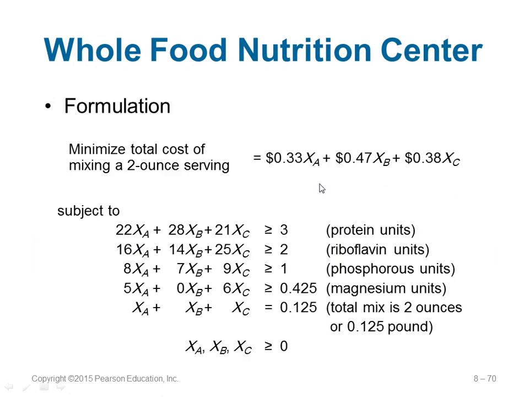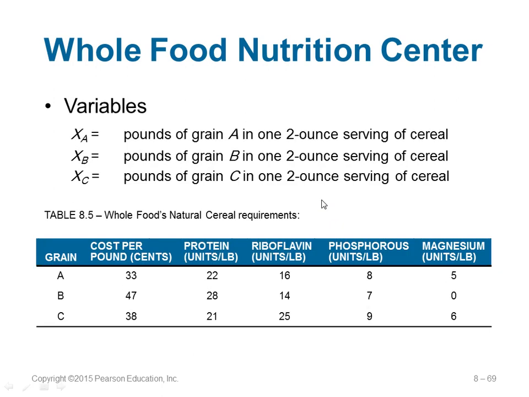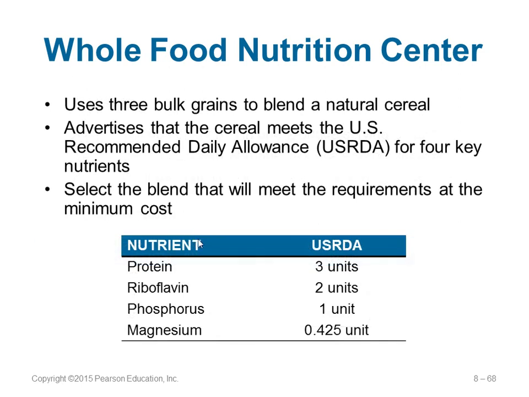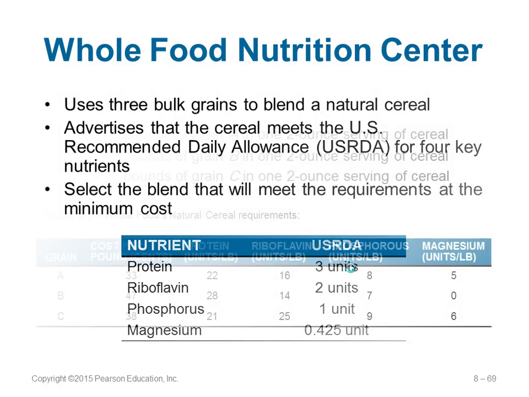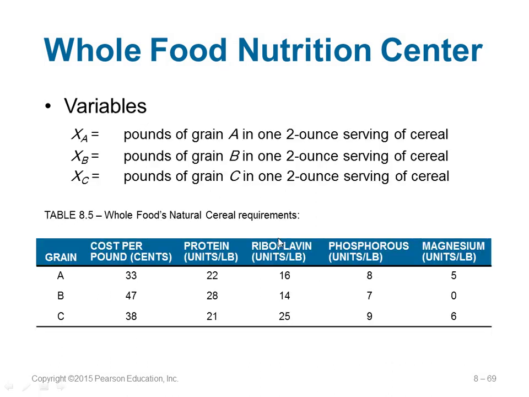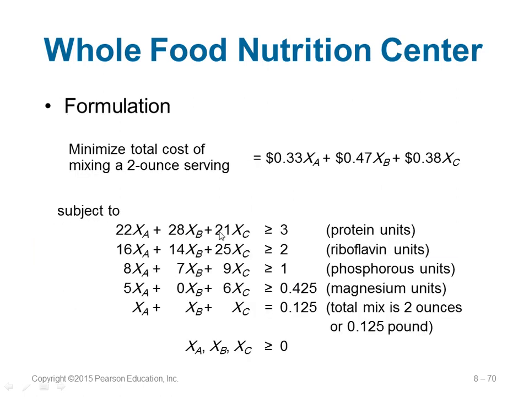Again, we have to form a condition. We want to minimize the cost. So the cost is given here in cents. You make it 0.33 into x1 plus 0.47 into xb, and so on. And there are some conditions. The protein units you should have, it's a minimum of 3 units, so it is greater than or equal to 3 units. Why is it 22 XA? Because A contains 22 units of protein, B contains 28 units, and so on and so forth.